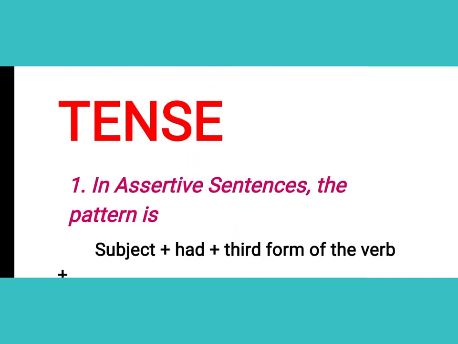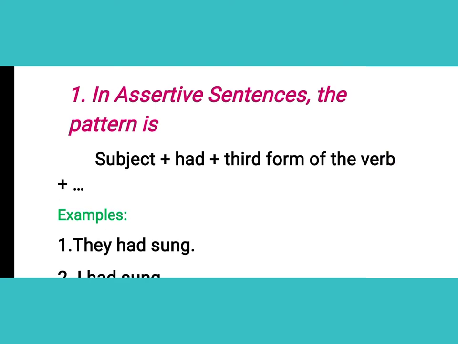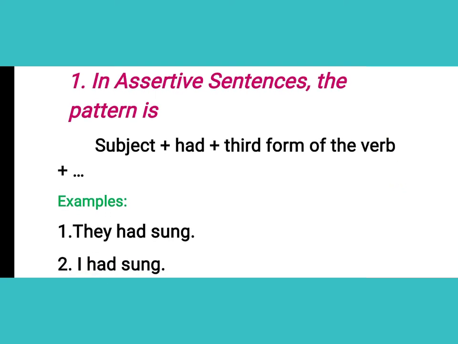So here, as you're seeing, first of all, in a simple sentence, what kind of pattern do we have to follow for our past perfect tense? As you're seeing here, we have a subject plus had plus third form of the verb, then plus object. So how will we make a sentence? You can look here, the examples are here. First of all, we have a subject. The subject is they, and after that we have to use had plus third form of the verb. So sing, sang, sung. We will use sung here because we have to use the third form of the verb, right?